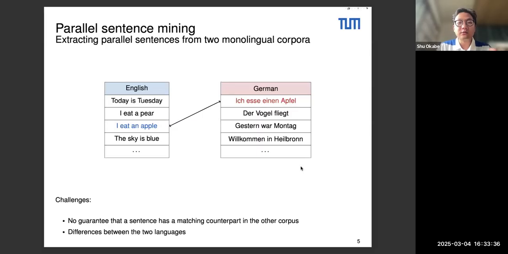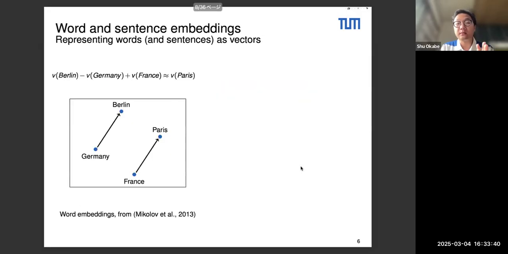So how do we actually do this kind of parallel sentence mining? Well, we're going to represent words and then sentences as vectors. And as you have probably already seen this kind of figure from 2013, what we do is to convert these words into vectors.